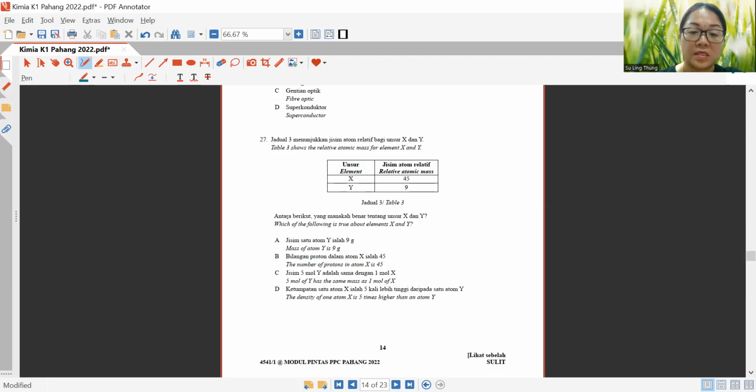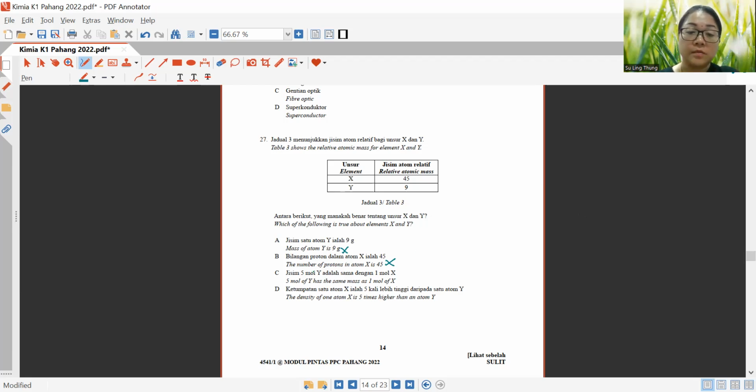No, it's not. The number of protons in atom X is 45, which is even worse. Relative atomic mass is not the number of protons, neither is it the mass of that particular atom.